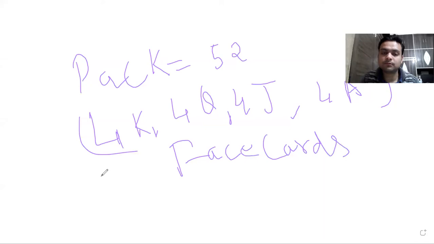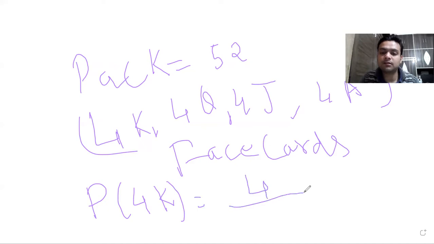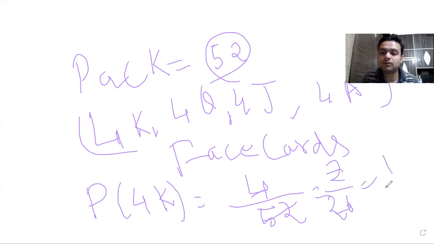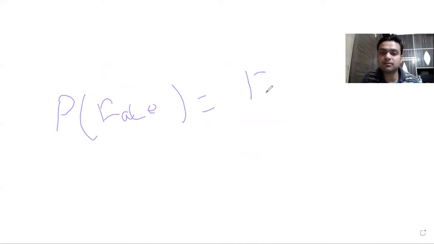Okay. So if I ask you, what is the probability of getting a king? So what will you say? Favorable. How many kings are there? 4 kings are there. And what is the total number of cards? It is 52. So you can divide this. You can get 2 by 26 or 1 by 13. Okay. Now suppose I ask, what is the probability of getting a face card? So how many face cards are there? It is 12 by 52. Do you understand?